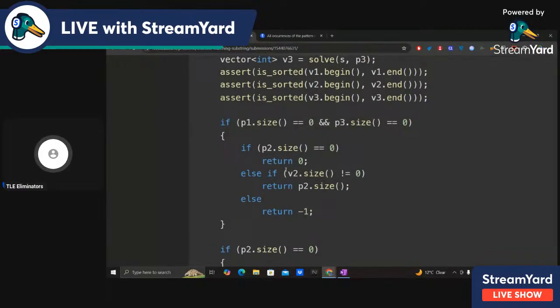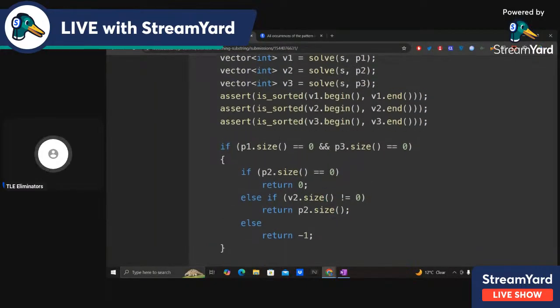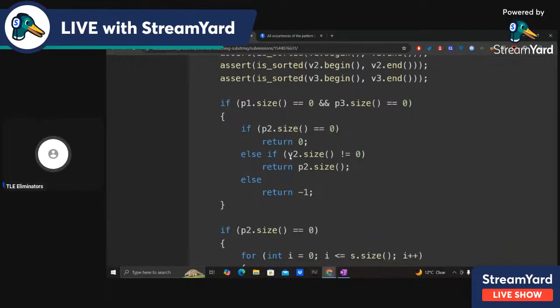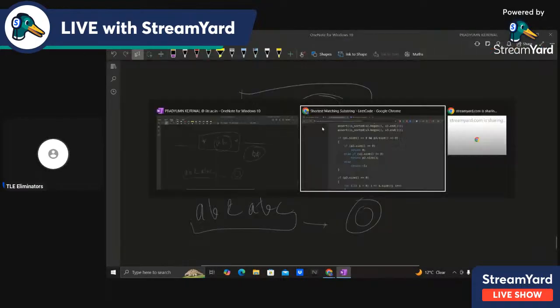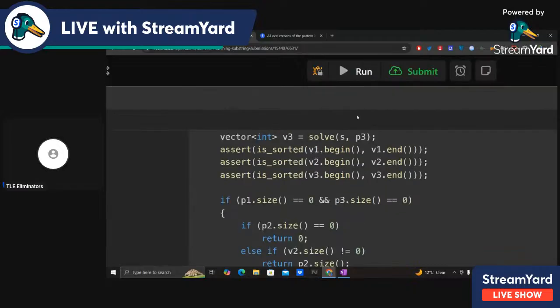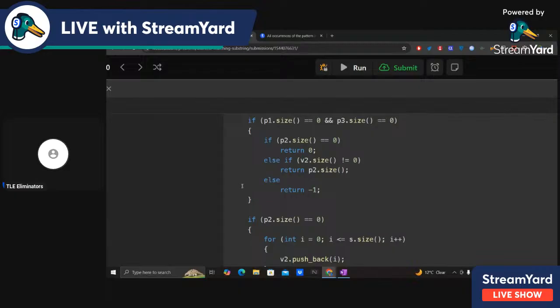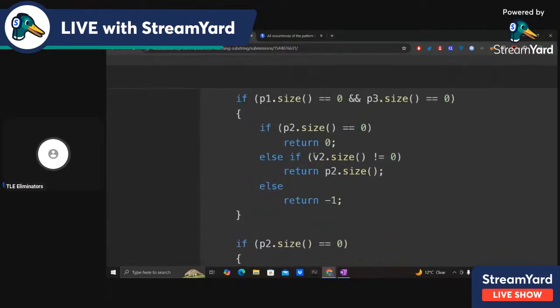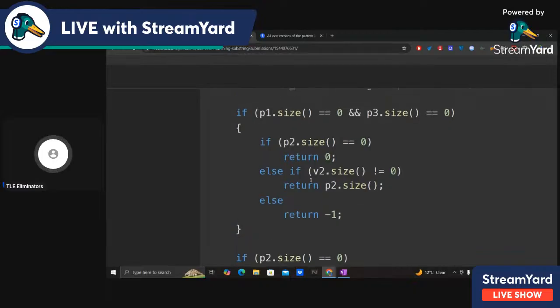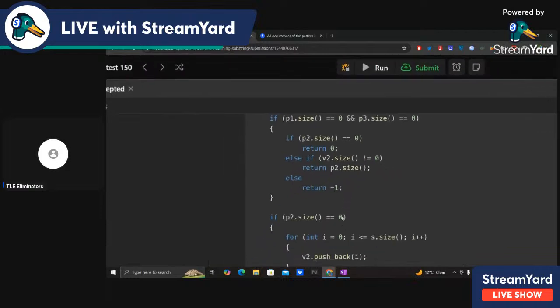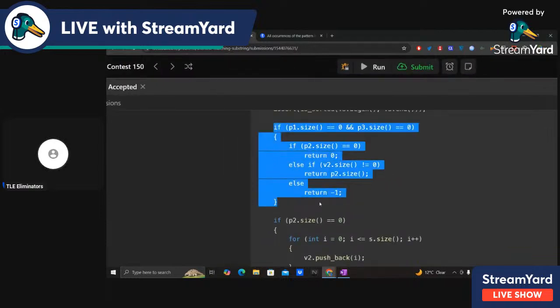Else if v2.size is not equal to 0, v2 is basically the occurrence of P2, right? The occurrence of P2 is stored in v2. So if v2 has some occurrence, then that means this abc lies inside the string S, there is some P2. So we'll just return abc.size, like we'll return 3. And otherwise, S doesn't have the occurrence of P2, so we return -1, right? So this is one edge case, that if both of them are equal to 0.